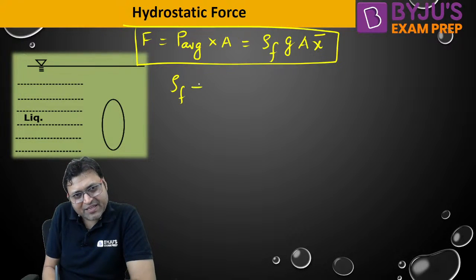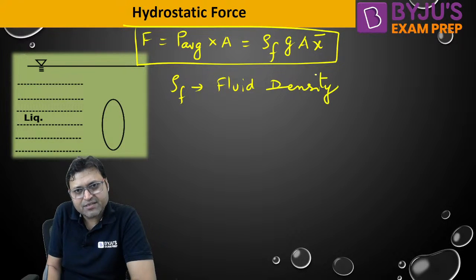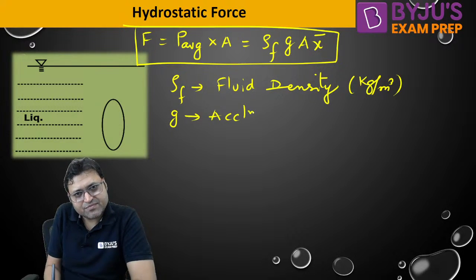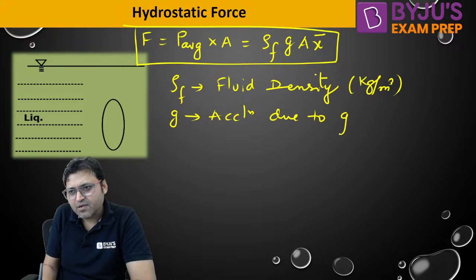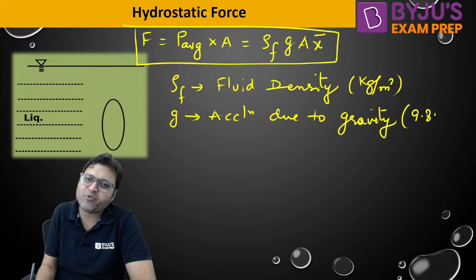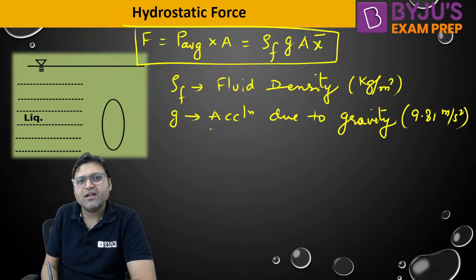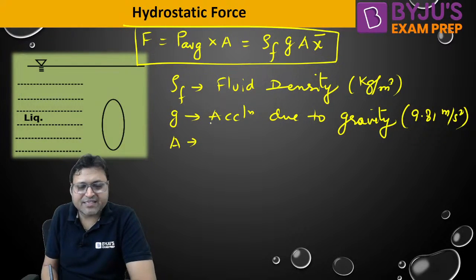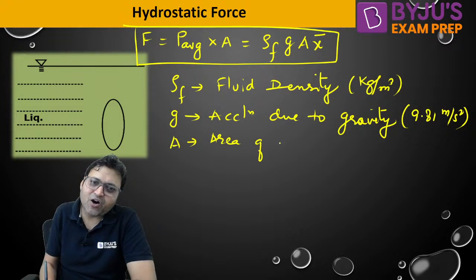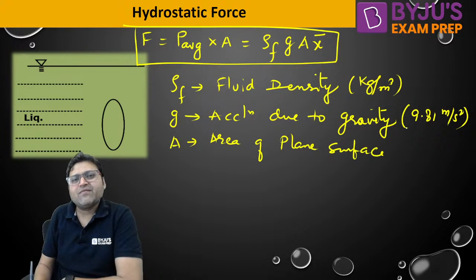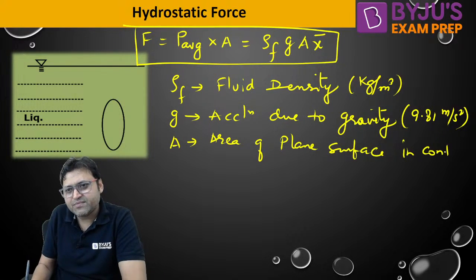where rho is the fluid density. Very simple, density of the fluid which is constant. The unit will be kg per meter cube, and g is acceleration due to gravity, that is 9.81 meter per second square. A will be the area of the plane surface, that is important, the area of the plane surface in contact with the fluid.